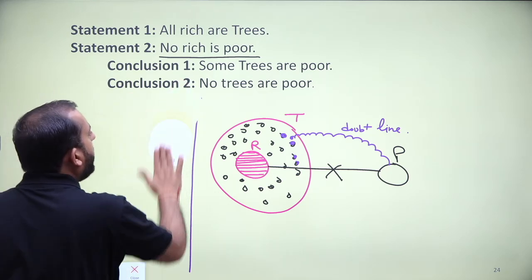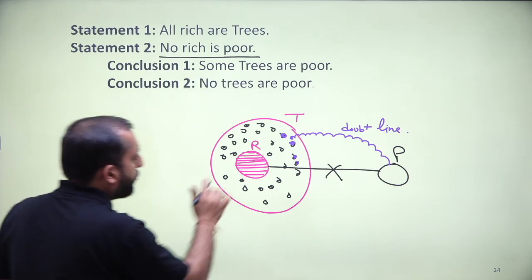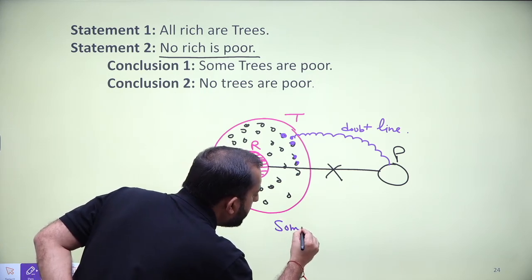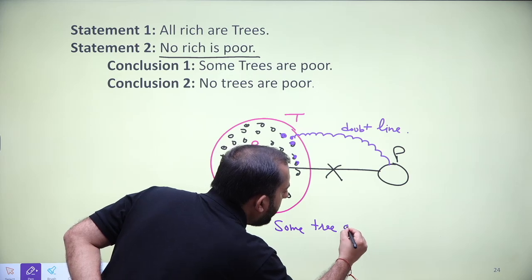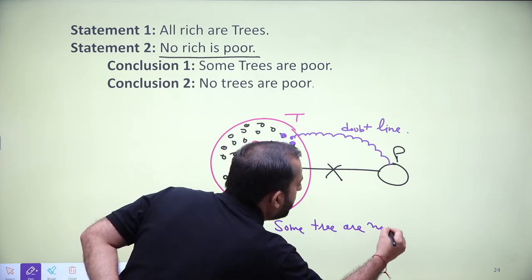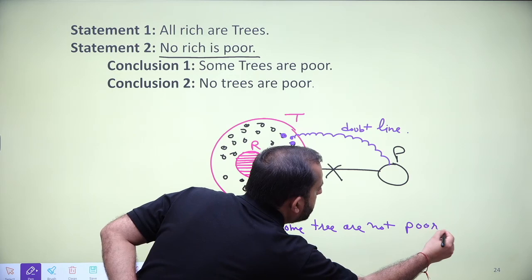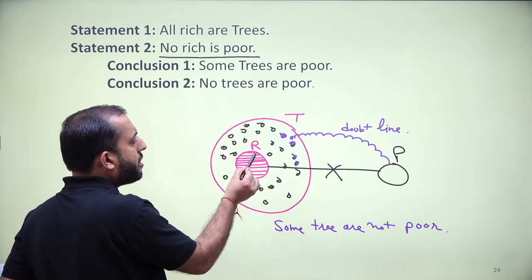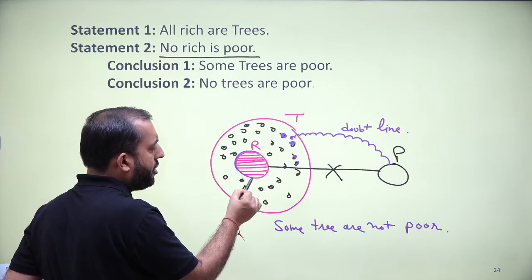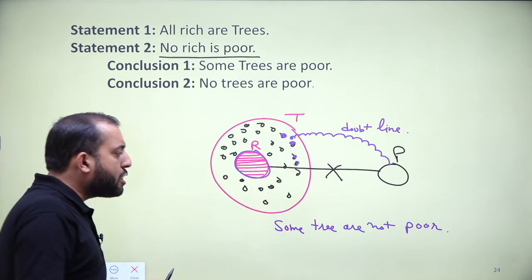I can say some tree are not poor. See, the tree which is overlapping in this region with rich are not poor. This is what I can say, but